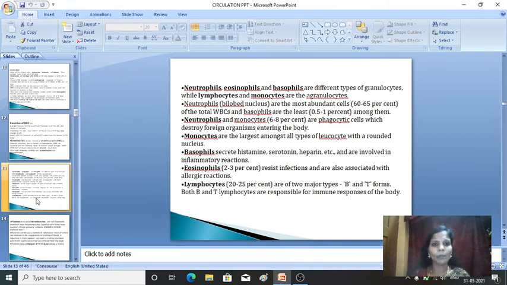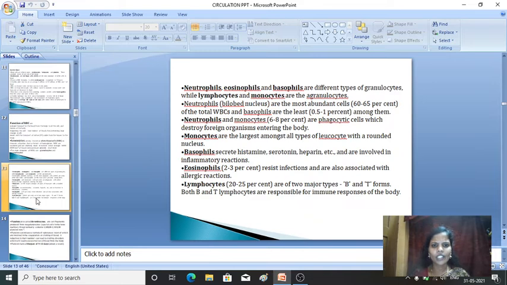Based on the components, that is granulocytes and agranulocytes, they are generally the following. First, neutrophils, eosinophils and basophils are the different types of granulocytes, and lymphocytes and monocytes are agranulocytes. Granulocytes and agranulocytes, these are the two categories of WBC. The granulocytes are differentiated into three types: neutrophils, basophils and eosinophils. Then agranulocytes: lymphocytes and monocytes.